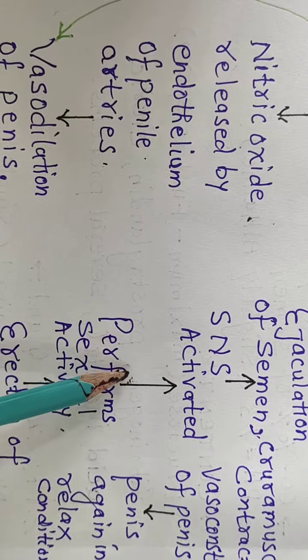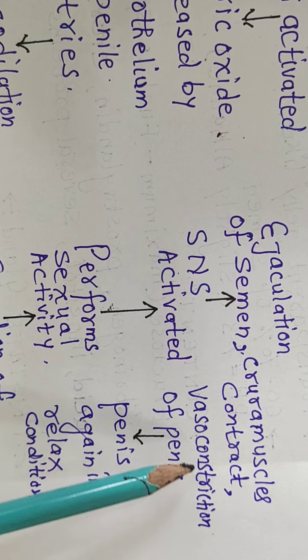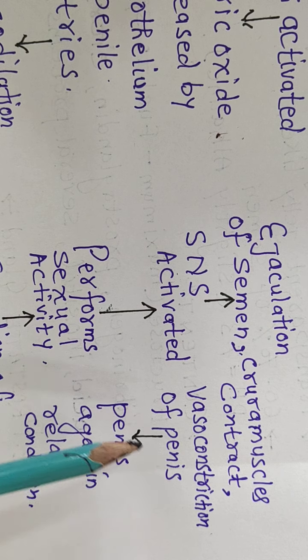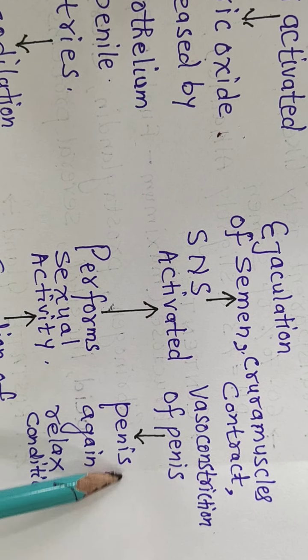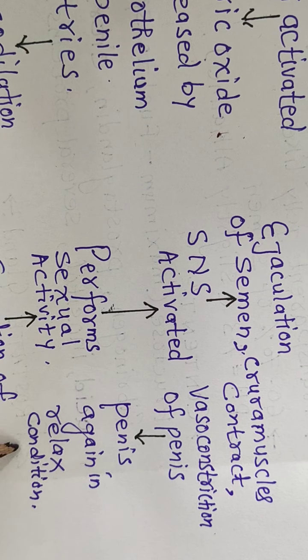So PSNS is responsible for erection of penis and SNS is responsible for ejaculation of semen. And by the activity of SNS, the crura muscles which were relaxed now become constricted, and vasoconstriction of the penis also occurs. As a result, the penis again comes to the relaxed condition.